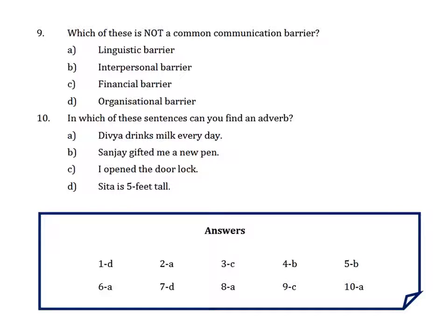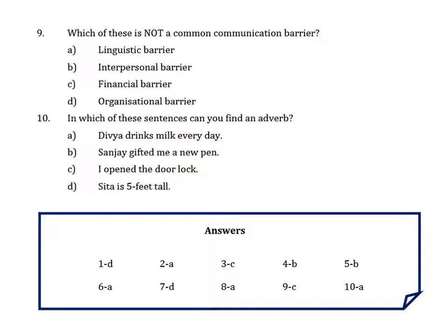Interpersonal barriers, yes, there could be interpersonal barriers also. Financial barrier cannot be a common communication barrier. It could be, but it is not a common communication barrier. And last, organizational barrier. Yes, it could be that if you're working in a different organization, there's not proper organization. But financial barrier is not a common communication barrier. So the answer is C.